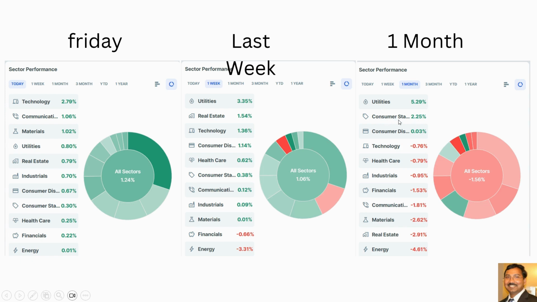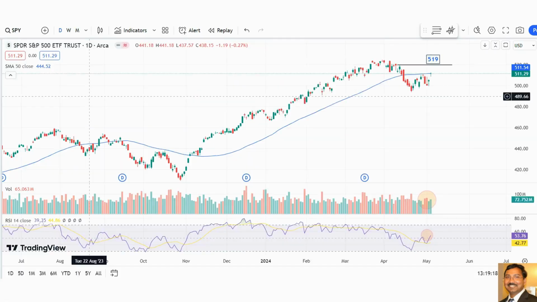Looks like the money is moving from the risk off sectors to the risk on sectors. Utilities and consumer staples are risk off, and risk on is technology and communication services. But we need another week, a follow through week, to make sure that the money is flowing from the risk off to the risk on. And this is the daily chart.